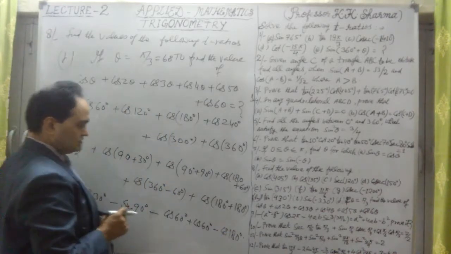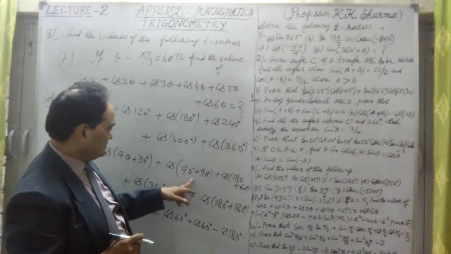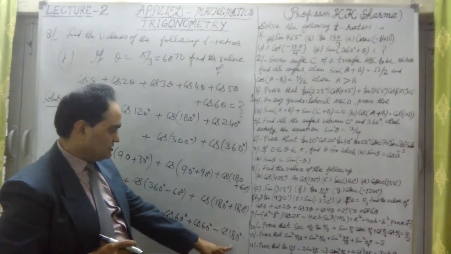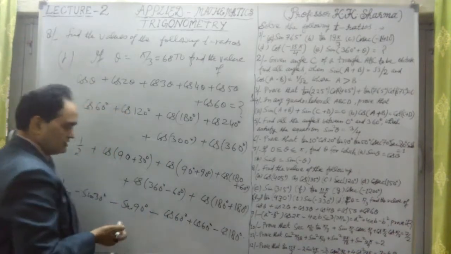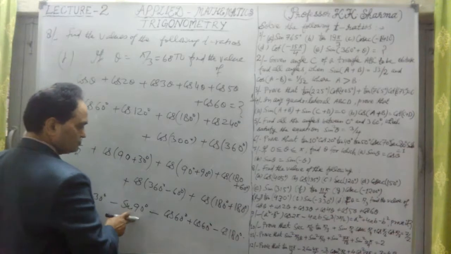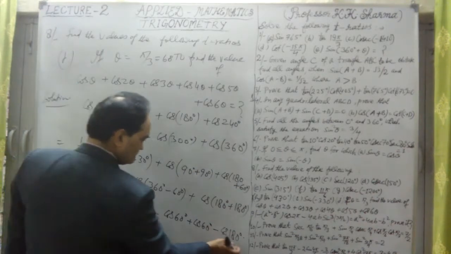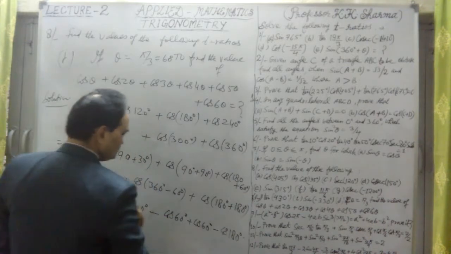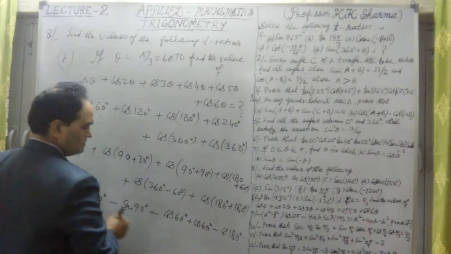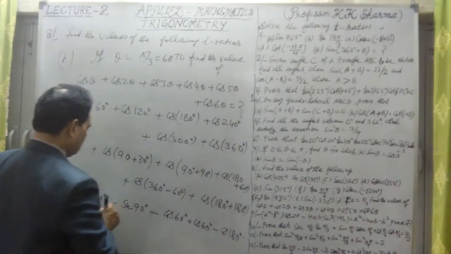If I had not converted this cos 180 degree, then it would be cancelled by this 180 degree term. Okay, so that is also possible. This value and this value, cos 180 degree is minus 1, and this is a negative value. That could be cancelled out.